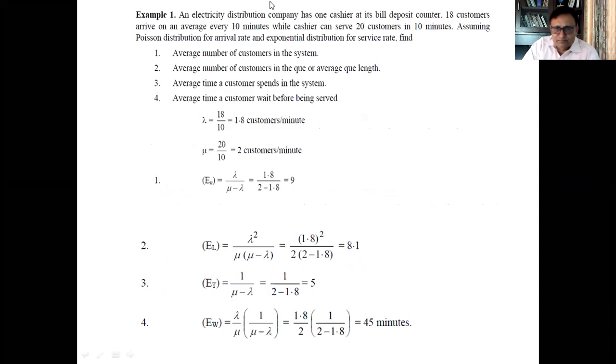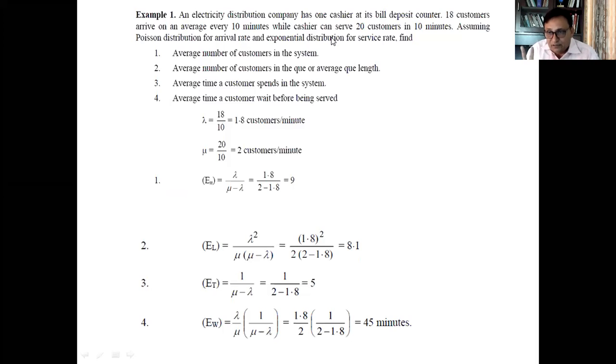Let us take an example. For example, an electricity distribution company has one cashier at a bill deposit counter. So it means there is one cashier, and service will be provided by one channel only. 18 customers arrive on average in 10 minutes, and the cashier serves 20 customers in 10 minutes.